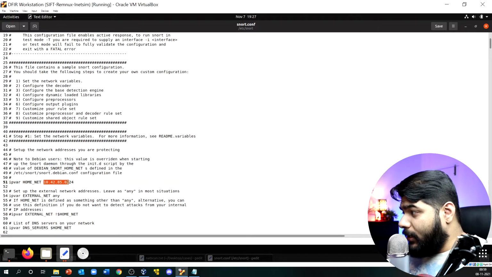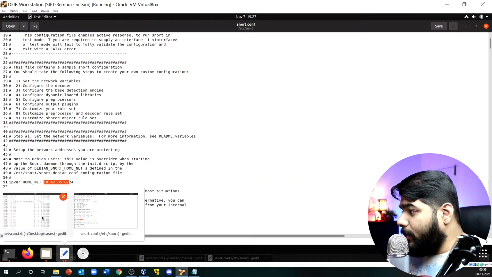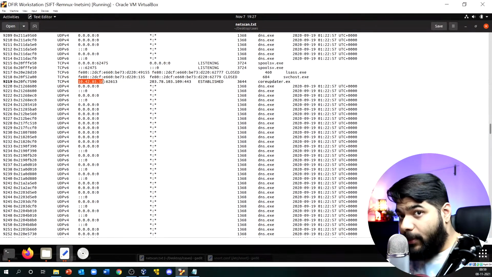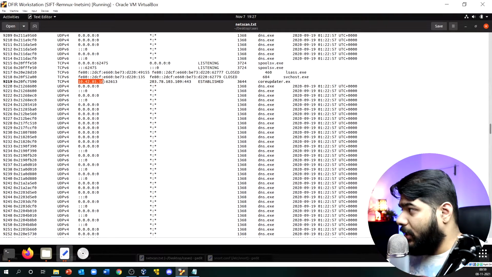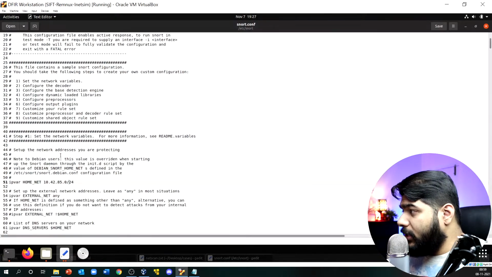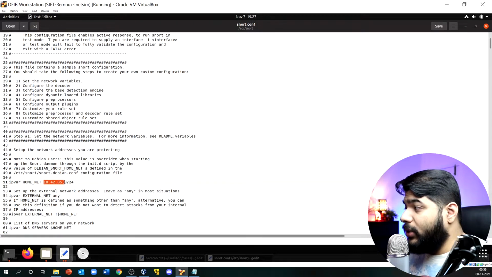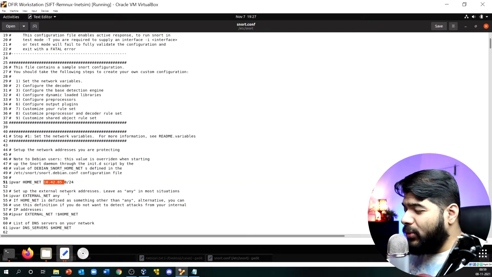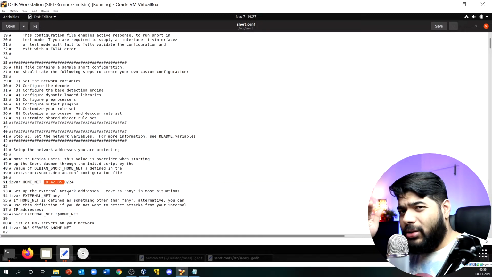local IP address. Okay, so I showed you, right? This IP address was the machine's local IP address to which the network communication is happening, and I have mentioned these CIDR notations over here. Just remember to change this to this IP address, or whatever IP address you are interested in. By default this will be something like 0.0.0.0 or it could be anything.